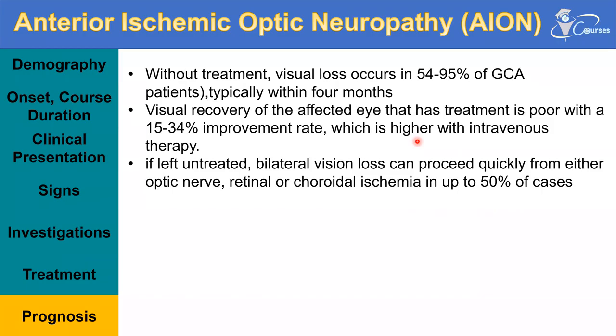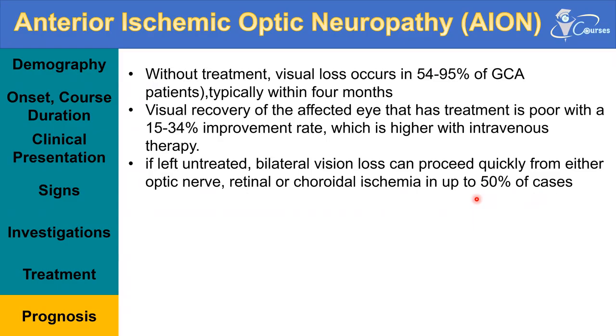However, in this patient, unlike patients with optic neuritis, where we said we can give the treatment or we cannot give it and eventually the patient will reach the same visual acuity, here it is crucial. It is not the same urgency. It is more urgent here in cases of giant cell arteritis, because if those patients are left untreated, bilateral visual loss may proceed quickly from either optic nerve, retinal, or choroidal ischemias in up to 50%.